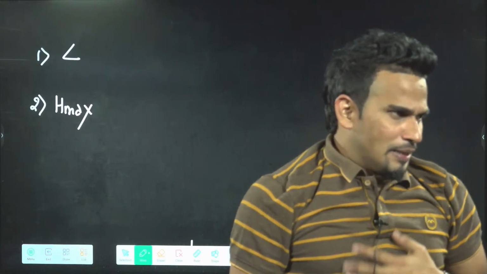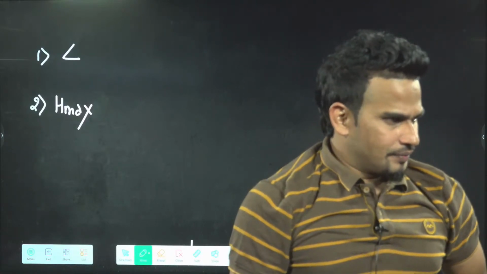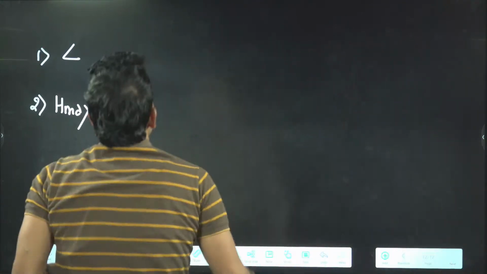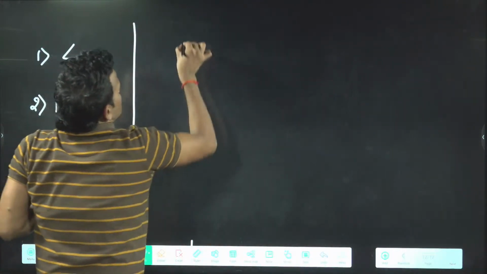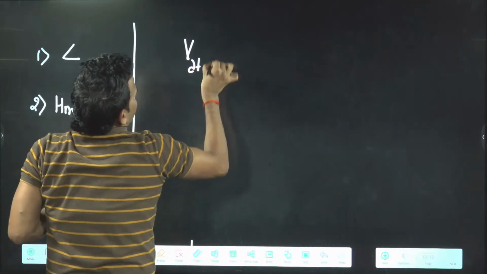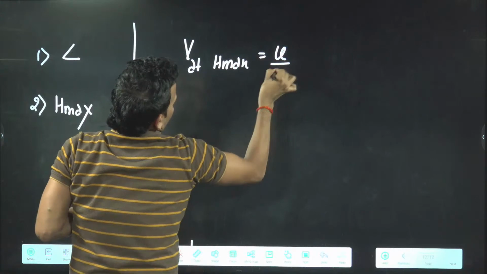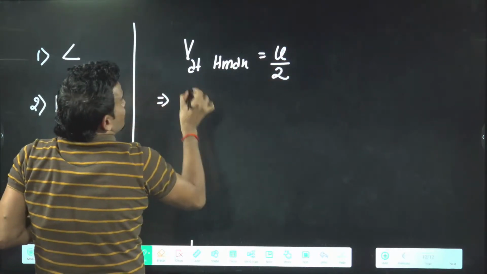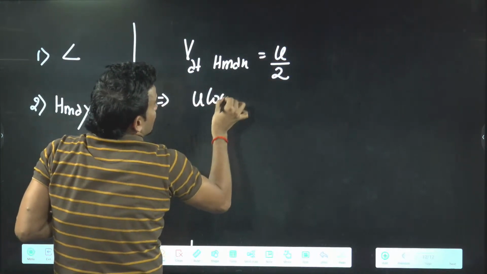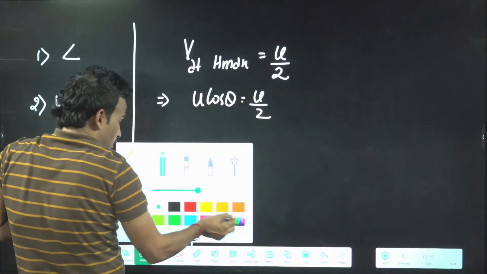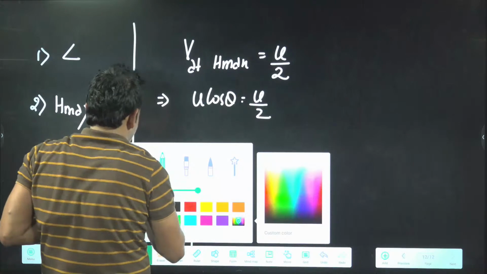Don't make a mistake. Padma correct, Samita correct. Angle is okay. Find h max also. You'll simply say, sir, what is given? Speed of the projectile at h max is given, sir, u by 2. But we know this speed is actually u cos theta. That will be u by 2, sir. Hey Bhagwan, how do you make mistakes? Don't make such mistakes.